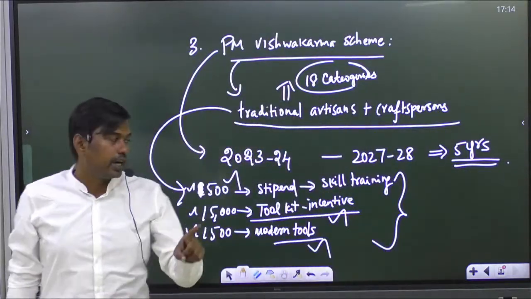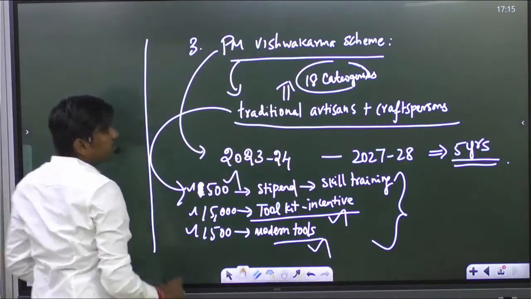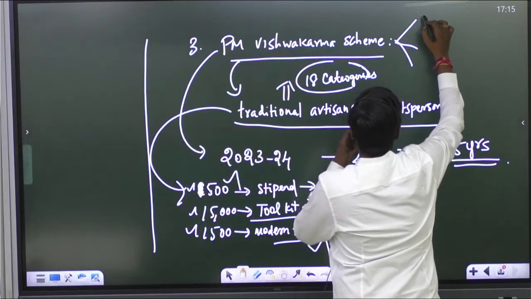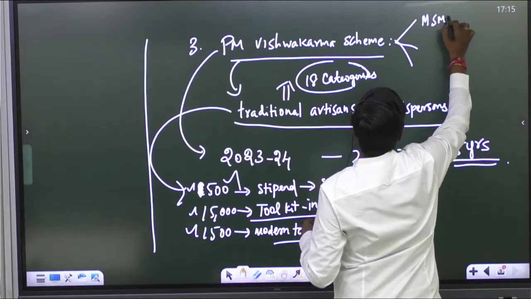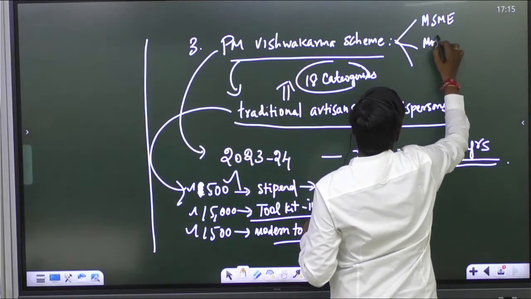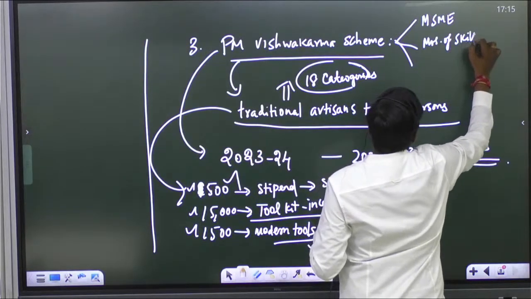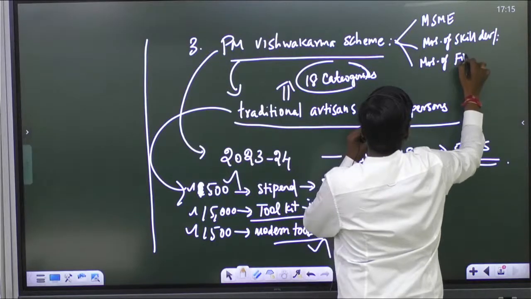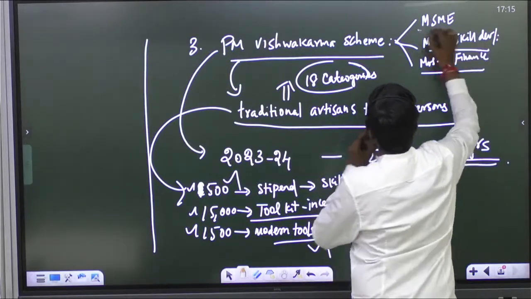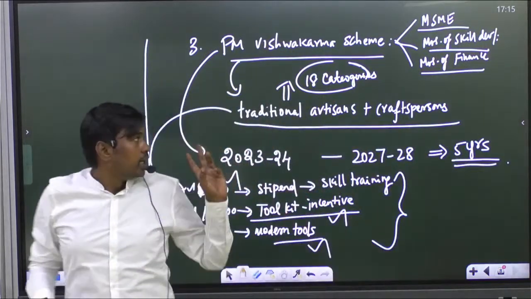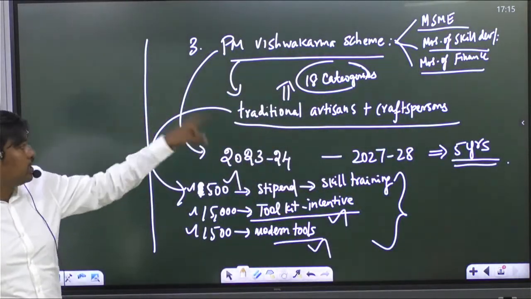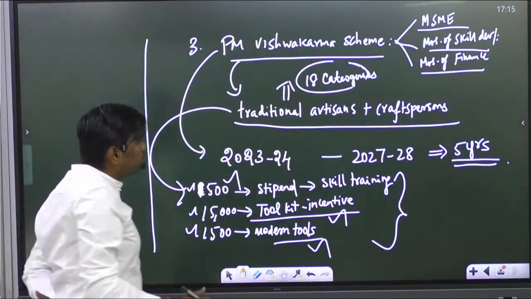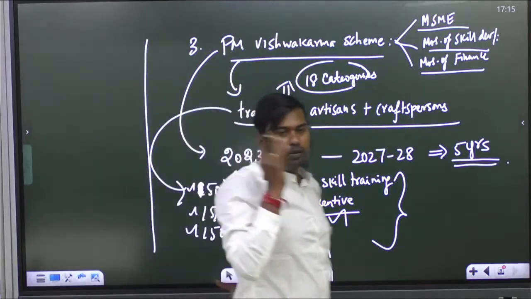This is one thing. In addition to that, who is implementing this scheme? That can be a possible question in UPSC prelims. It is implemented by, kindly write it, the Ministry of MSME, then the Ministry of Skill Development, and then the Ministry of Finance. So three ministries implement it. Around how much money have they allocated? 13,000 crore. Just note the number.